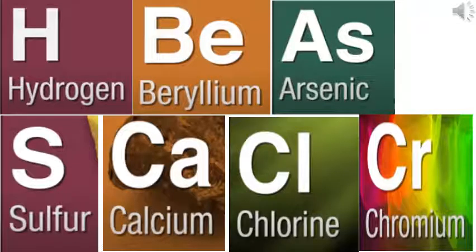Let's have a look at a few examples here. For the symbol of hydrogen, we have taken the first English letter, H. For beryllium, we have taken the first 2, B and E. For arsenic, we have taken the first and another letter of the name, that is A and S. In sulfur, we have taken just the first letter. In calcium, we have taken the first and second.